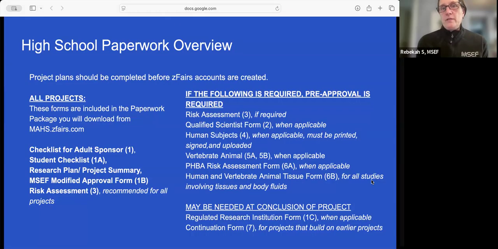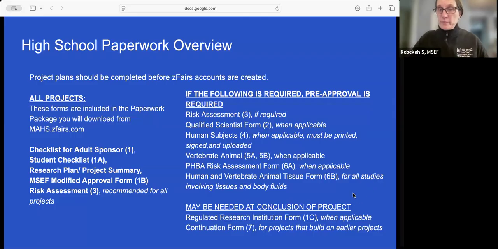Those are generally the things that you would need pre-approval for. You might have a qualified scientist form if you needed some advanced supervision. There's forms for human subjects, forms for vertebrate animals, for potentially harmful biological agents and for human and vertebrate animal tissues.